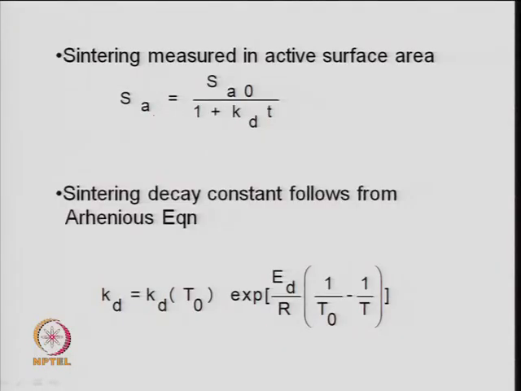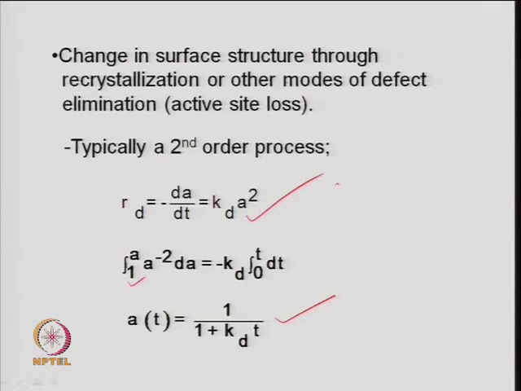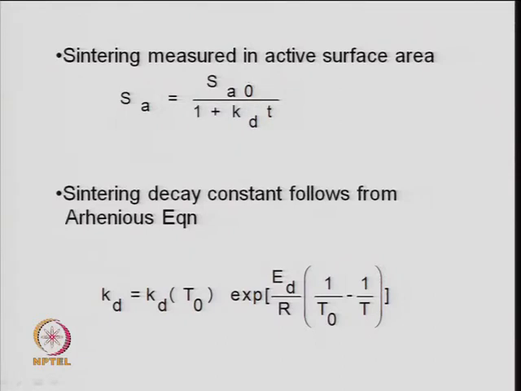S A, which is the surface area at any time T, just like the rate at any time, is nothing but the initial surface area multiplied by the activity of a catalyst, which we have already defined here. So, this is simply S A 0, the surface area of the fresh catalyst, times the deactivation function, which is 1 divided by 1 plus k d t for second order deactivation. So, one can write the expression for different types of deactivation functions.